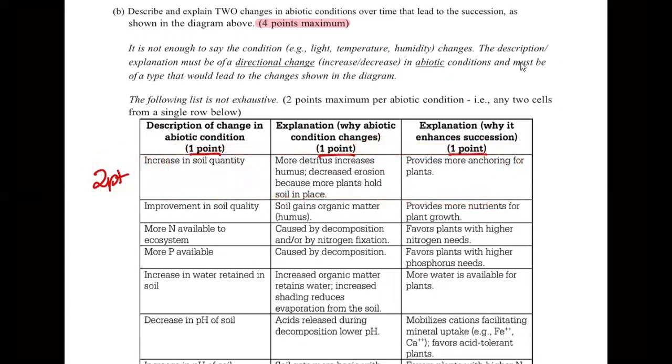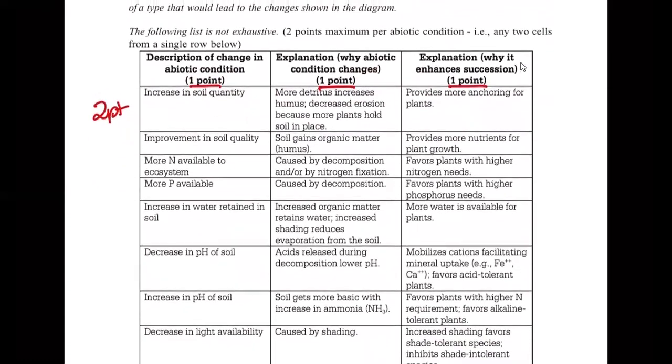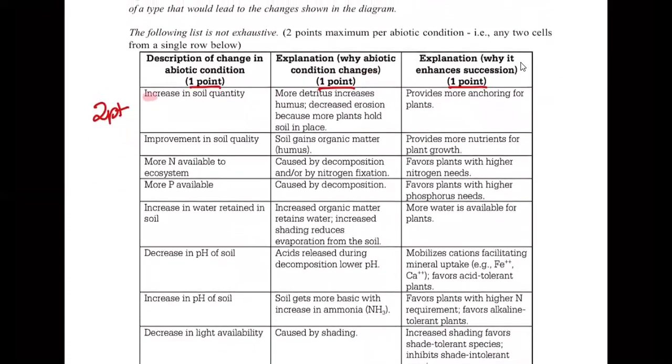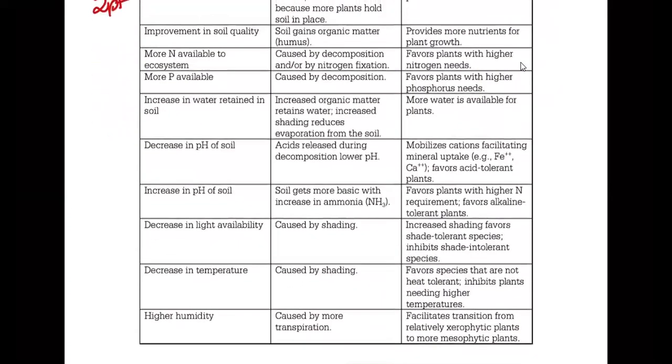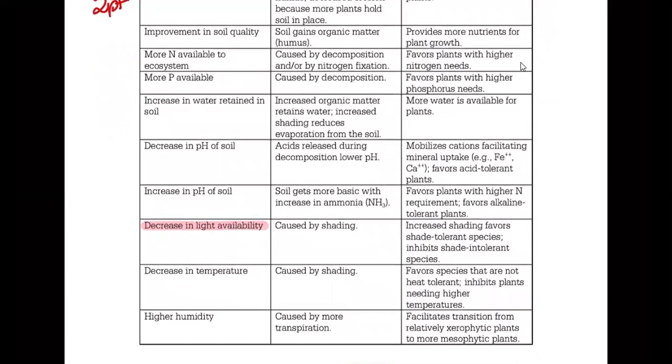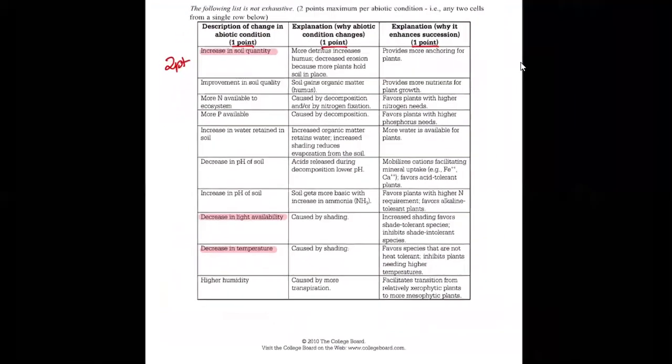The most common one that students are going to talk about is soil quantity. They're also going to talk about the light availability, because that's something students can relate to: if you have more trees, obviously there's going to be more shade. And then another very common one is the increase in temperature, because as you increase the shade, you increase the temperature of that area.